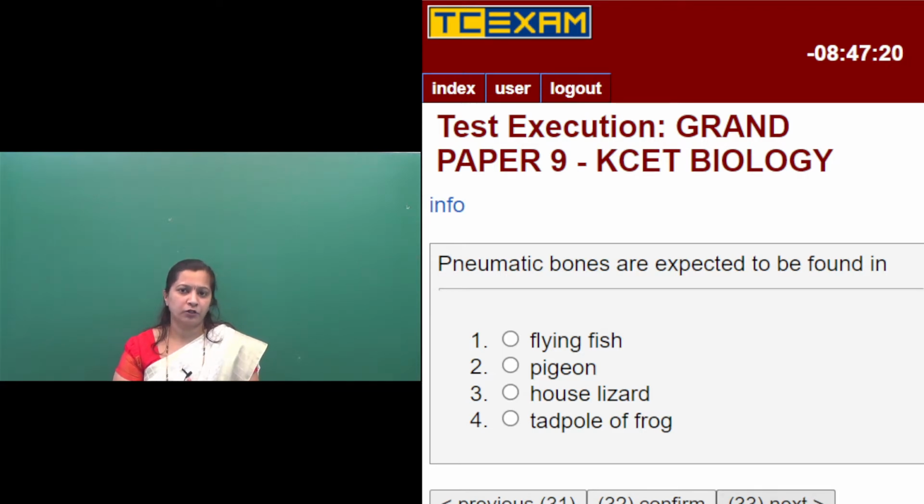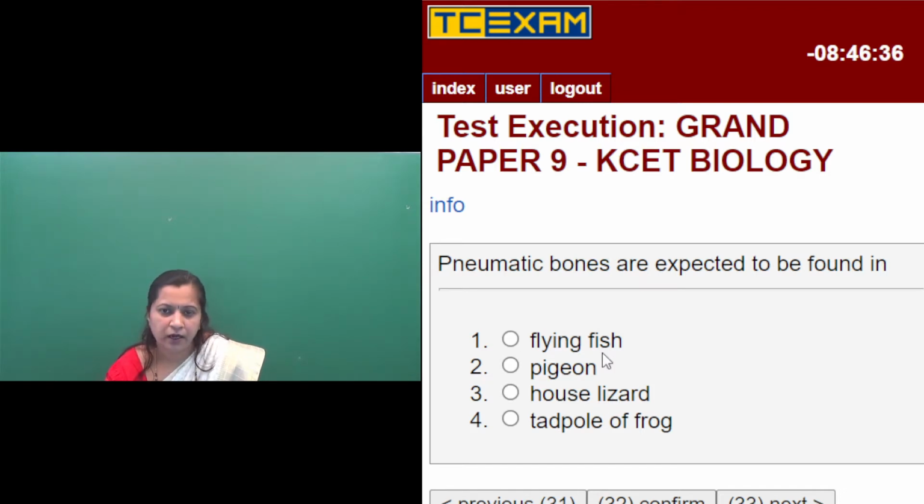The birds are the flying animals, so they have to keep their body lightweight. For that purpose the birds possess these pneumatic bones. These are the hollow bones having air cavities, with internal spaces filled with air, which makes the body lightweight. This is an adaptation for aerial mode of life. Among the following options, flying fish, pigeon, house lizard, tadpole of frog, which one is correct?